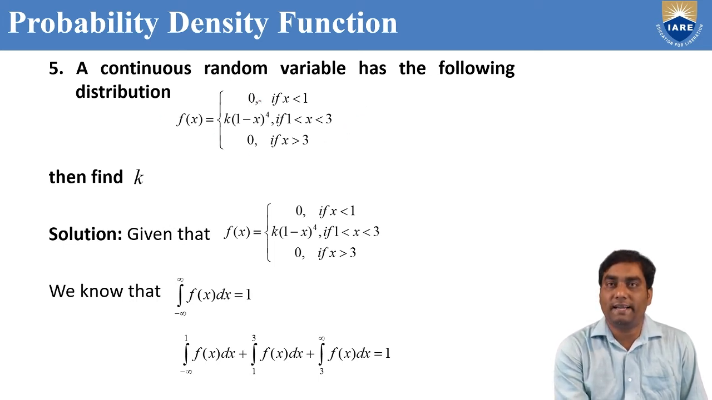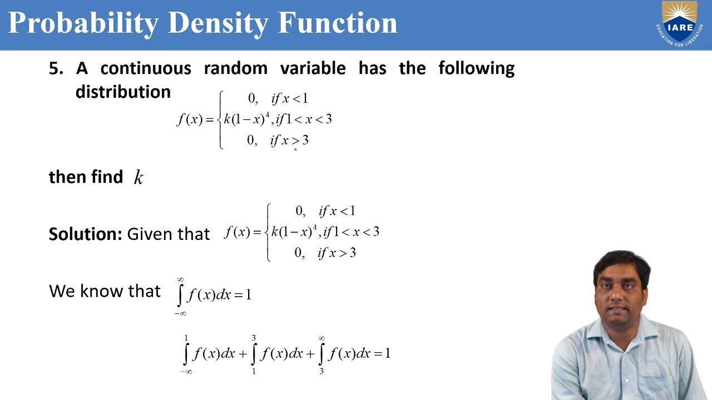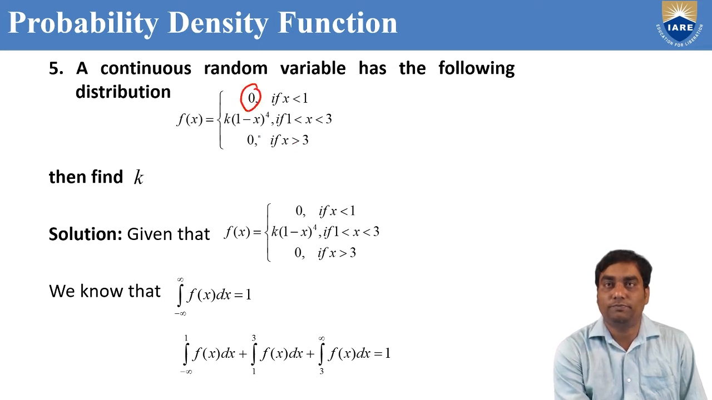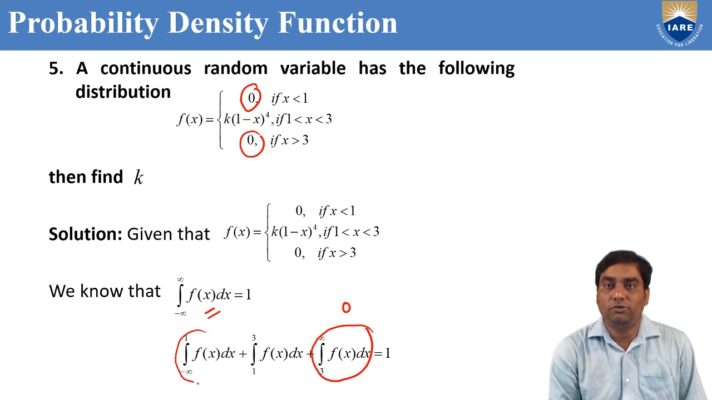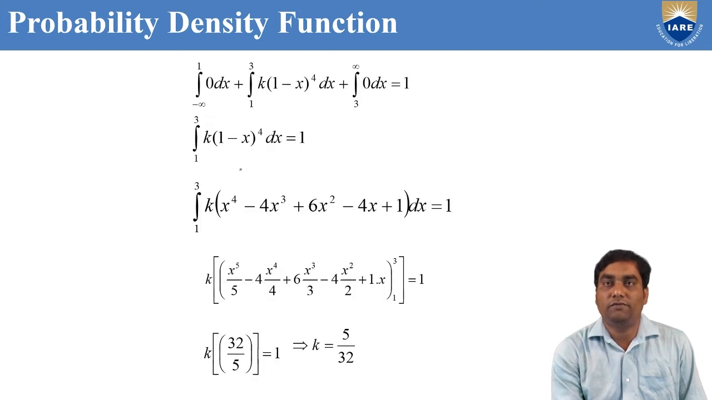Now coming to the fifth problem. A continuous random variable has the following probability distribution. F of x is defined again into three parts. In case x is less than 1 or x is greater than 3, f of x equals 0. Only from 1 to 3 is f of x defined. There you find out, because the integral from minus infinity to infinity of f of x dx equals 1. According to the probability density function, we can split into three parts: minus infinity to 1, 1 to 3, 3 to infinity. In 3 to infinity, f of x is 0. In minus infinity to 1 also, f of x is 0. Only the leftover integration remains, the integral from 1 to 3 of f of x dx.